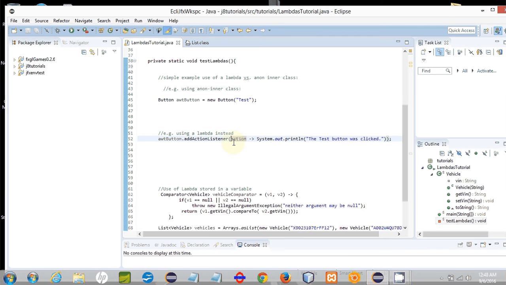Now what if the interface method that you're implementing in your Lambda takes no arguments? How would you show that to the compiler?